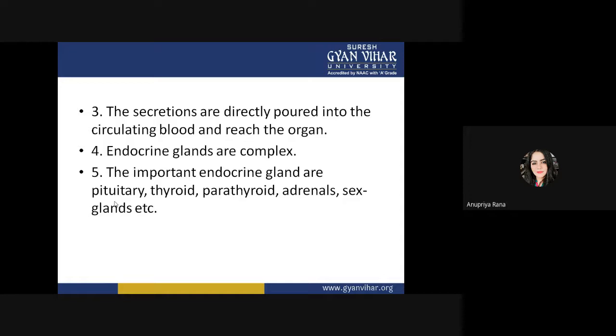Endocrine glands are very complex, their functions are complex, their stimulation and inhibition involve many processes which have to be studied to know their functions better. The important endocrine glands are pituitary, thyroid, parathyroid, adrenal, and sex glands. These are the major endocrine glands which have a major role to play inside our body.